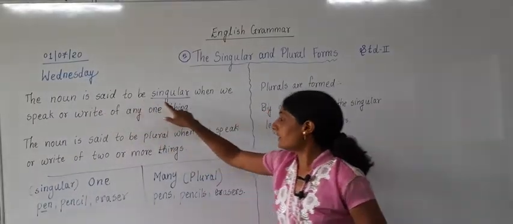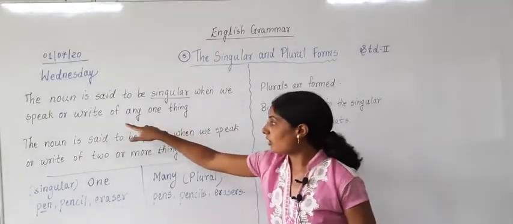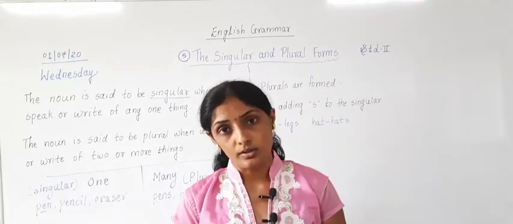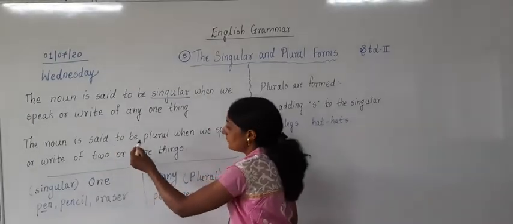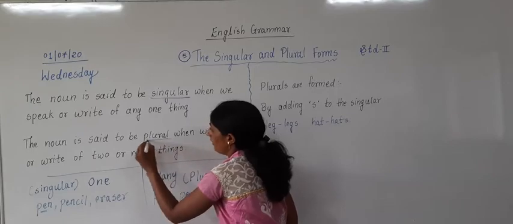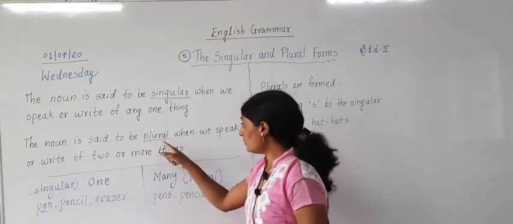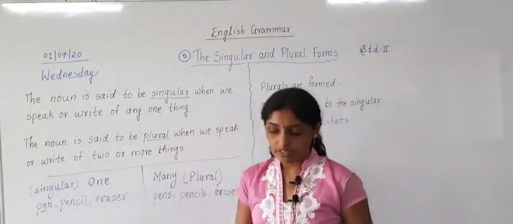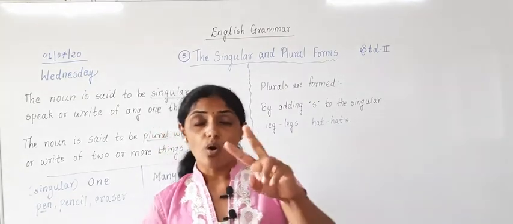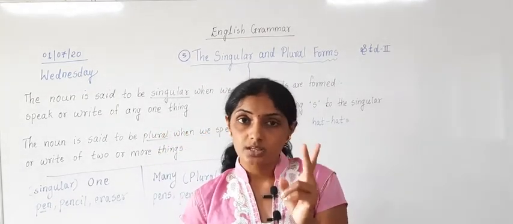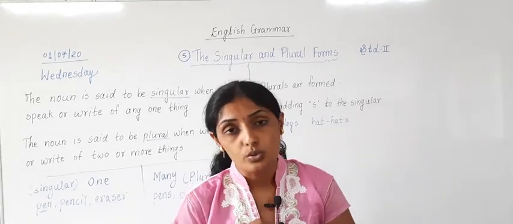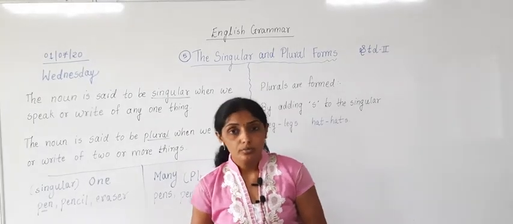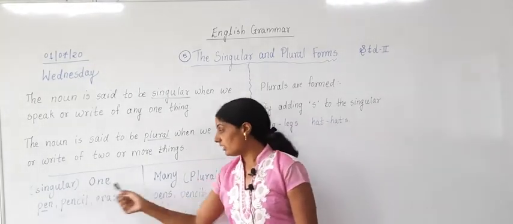The noun is said to be singular when we speak or write of any one thing. And the noun is said to be plural when we speak or write of 2 or more things. When we speak of 2 things or more than 2 things, those nouns are called plurals. That only I have told you, singular and plural.